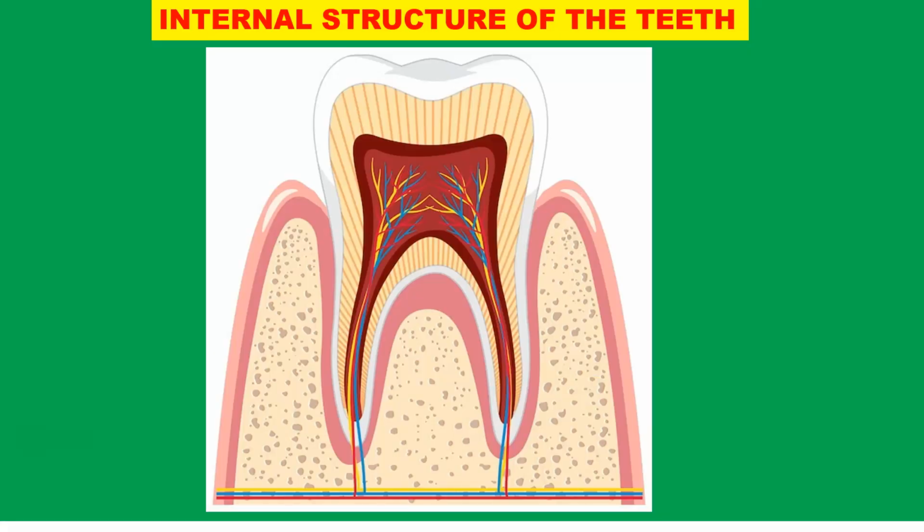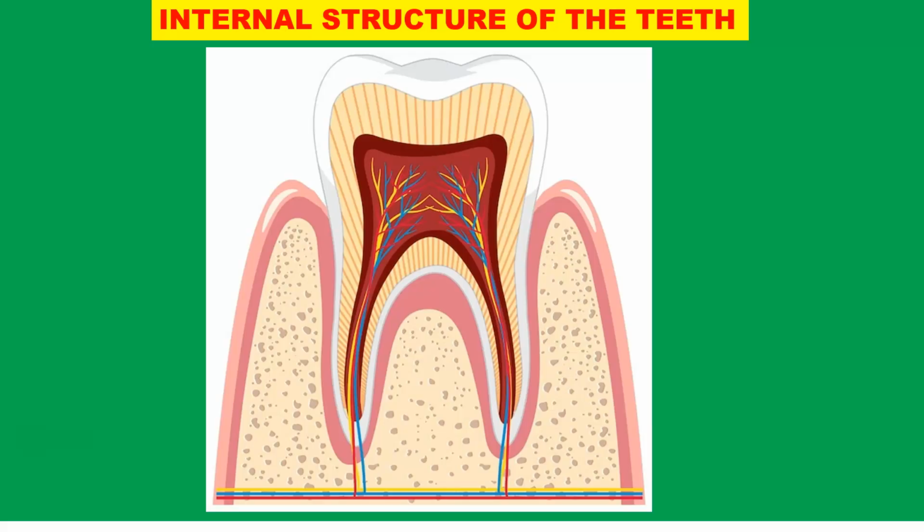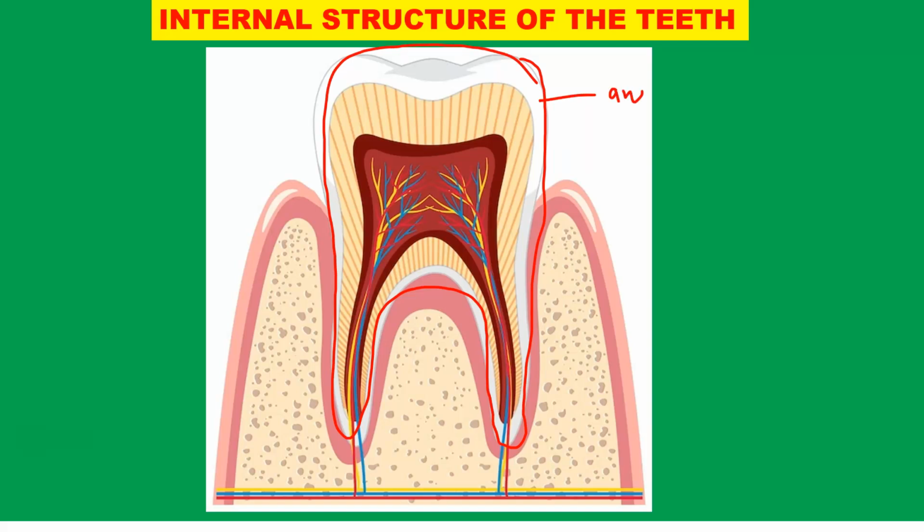All right, let us look at the internal structure of a tooth. If I were to get one tooth and look inside, the internal structure looks like this. So this whole thing is the tooth anchored in the gums. So what are the parts? The first part here is the enamel.